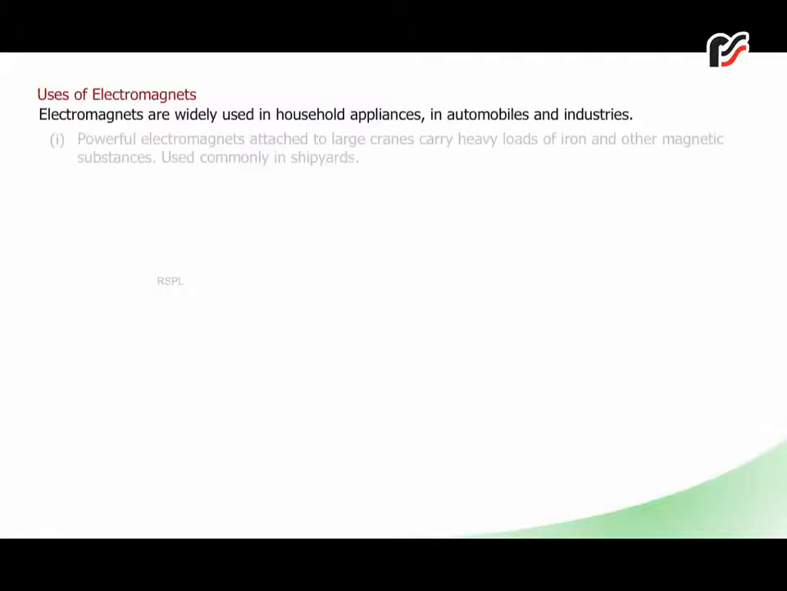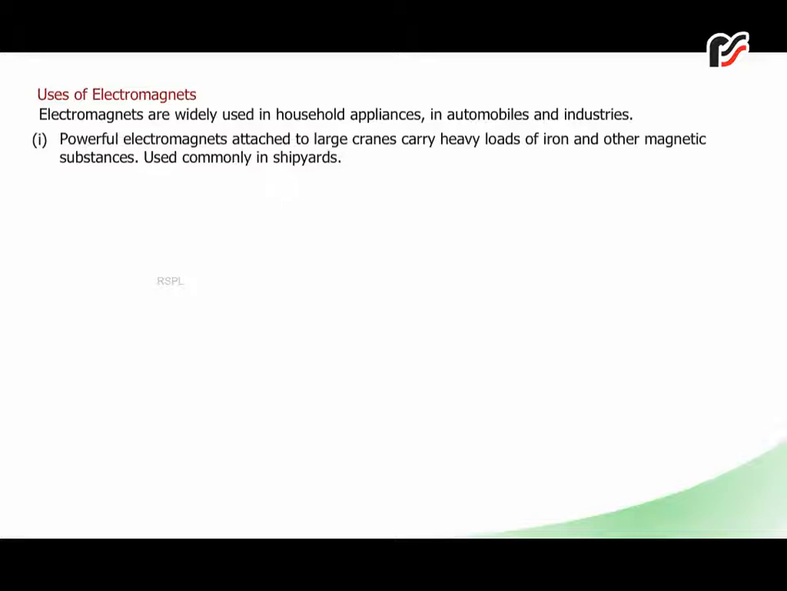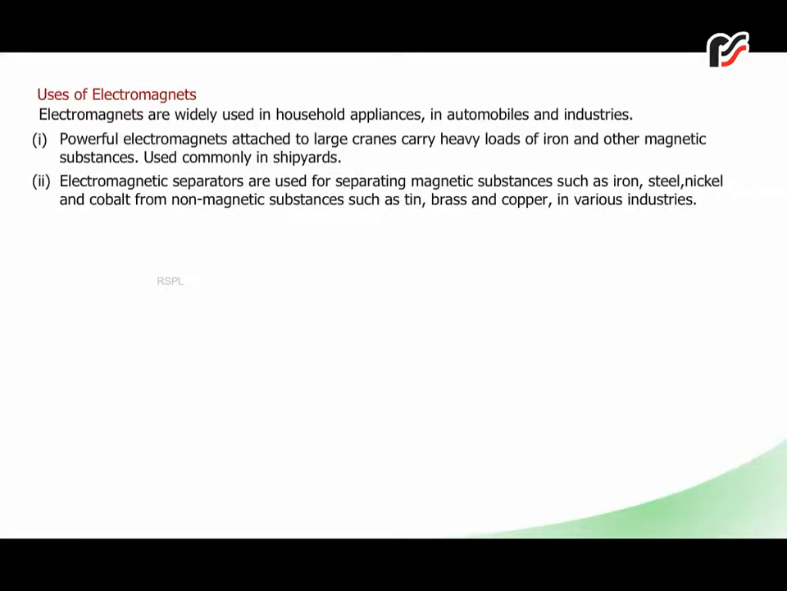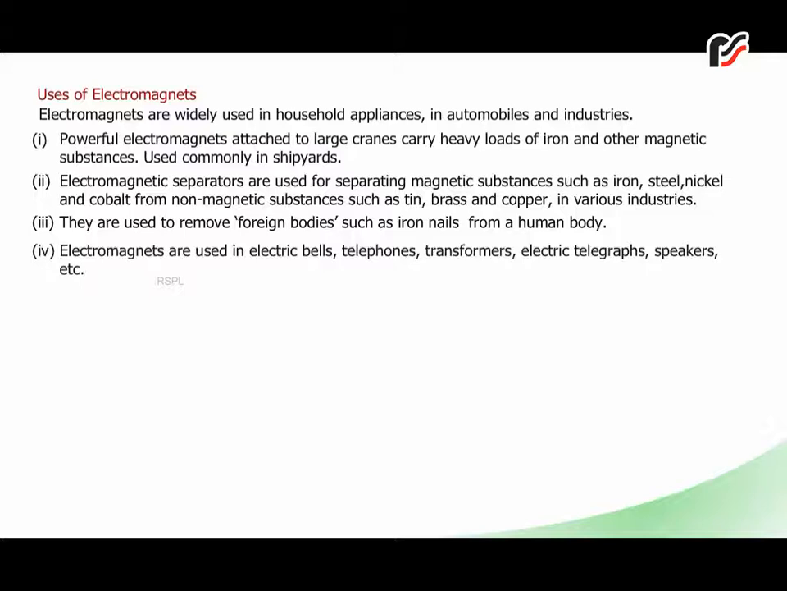Uses of electromagnets. Electromagnets are widely used in household appliances, in automobiles and industries. 1. Powerful electromagnets attached to large cranes carry heavy loads of iron and other magnetic substances, used commonly in shipyards. 2. Electromagnetic separators are used for separating magnetic substances such as iron, steel, nickel, and cobalt from non-magnetic substances such as tin, brass, and copper in various industries. 3. They are used to remove foreign bodies such as iron nails from a human body. 4. Electromagnets are used in electric bells, telephones, transformers, electric telegraph, speakers, etc.